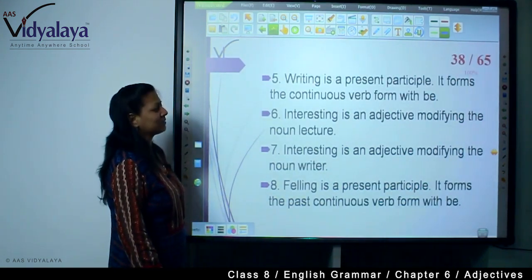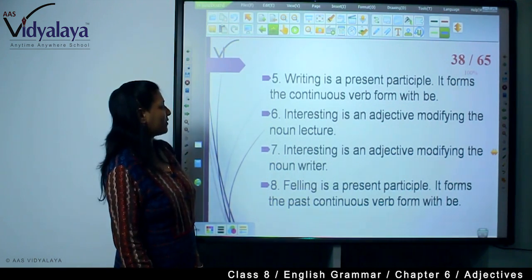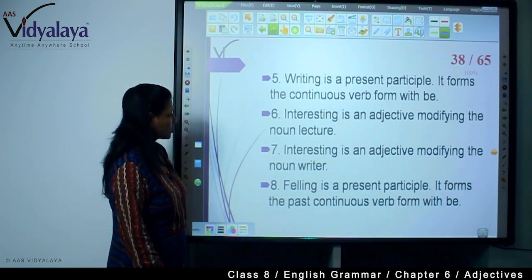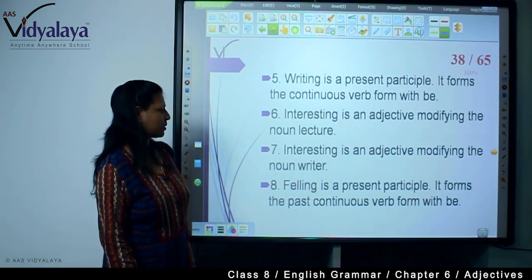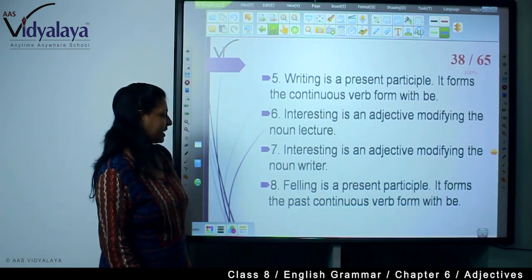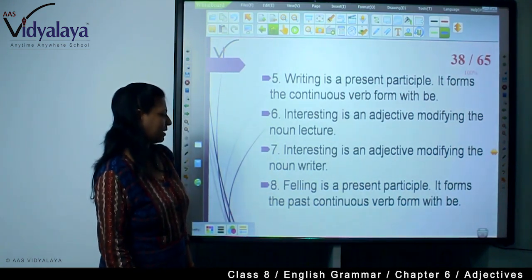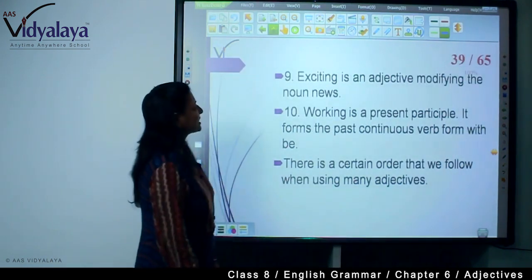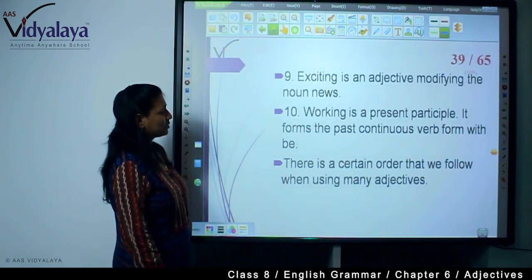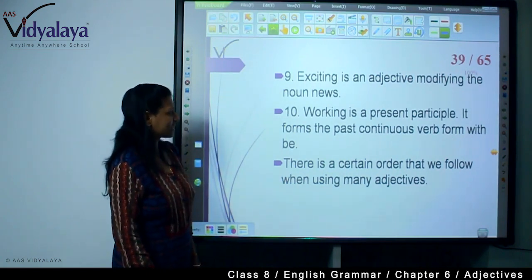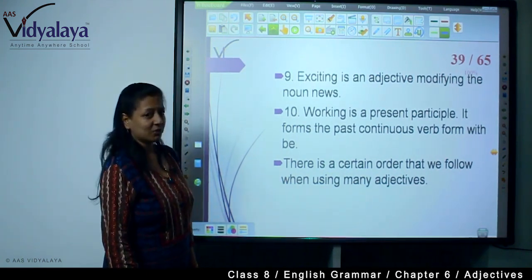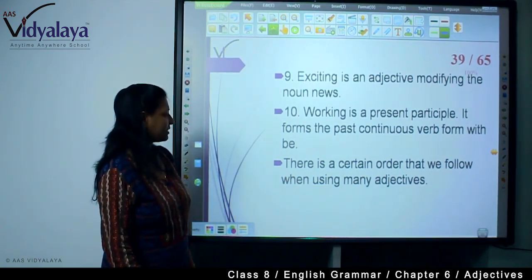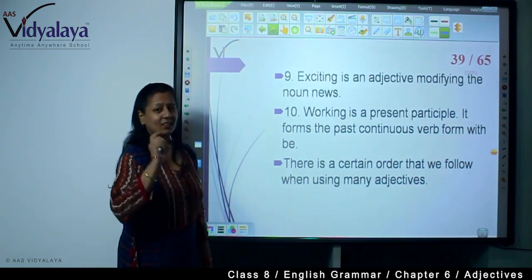Interesting, an adjective modifying lecture. Interesting, an adjective modifying writer. Felling, a present participle with the past continuous verb. Exciting, an adjective modifying news. Working, a present participle and past continuous form with be.